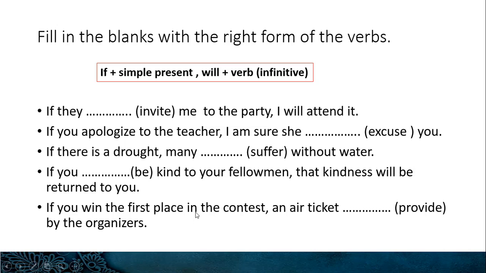Okay, study this video well. You will get an idea about conditionals type 1. We'll discuss conditionals type 2 and type 3 in future. After doing this one in your books, I'll give you some worksheets to do. Answer them, then we can discuss the answers.